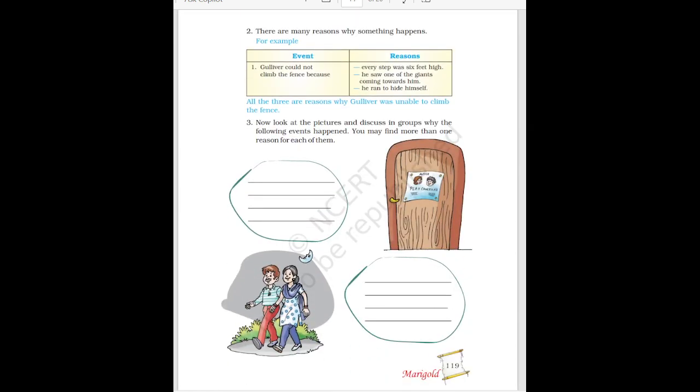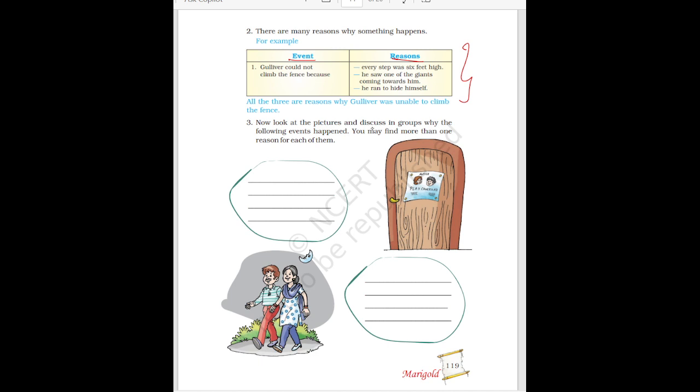Then next is, there are many reasons why something happens. For example, the event is given here and the reason is given here. Gulliver could not climb the fence, because there were many reasons why Gulliver was unable to climb the fence. So what were the reasons? Every step was 6 feet high. He saw one of the giants coming towards him and he ran to hide himself. So these are the reasons why he was unable to climb the fence.